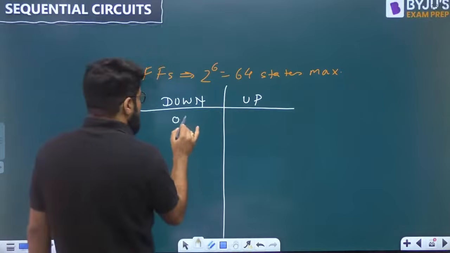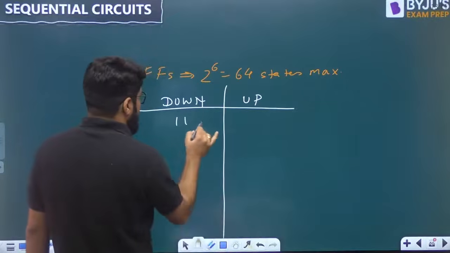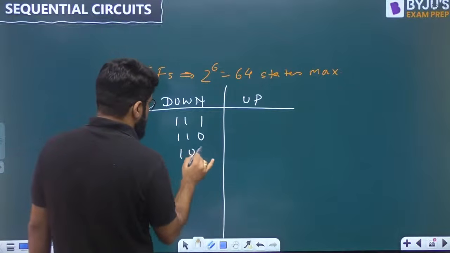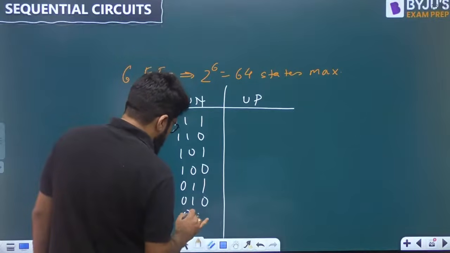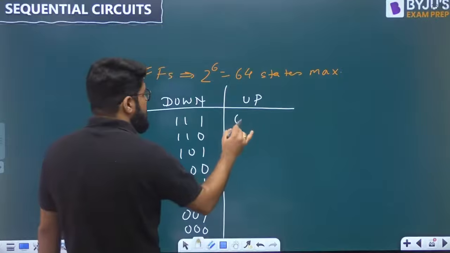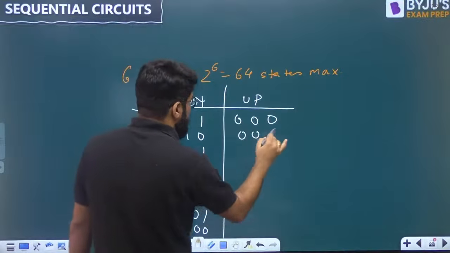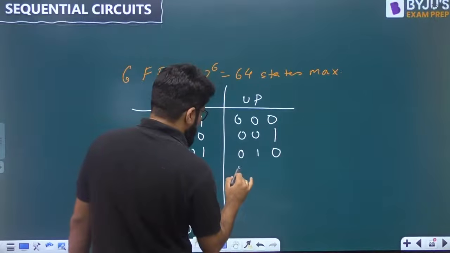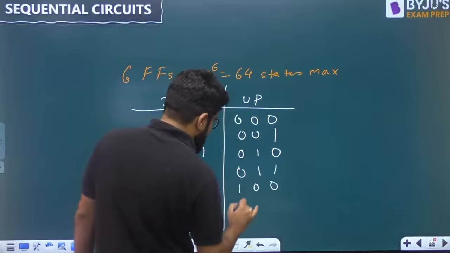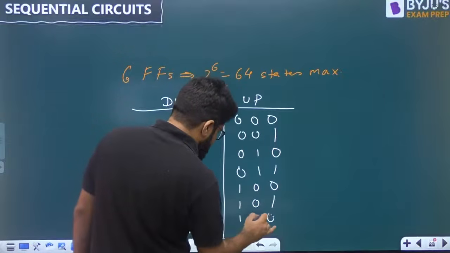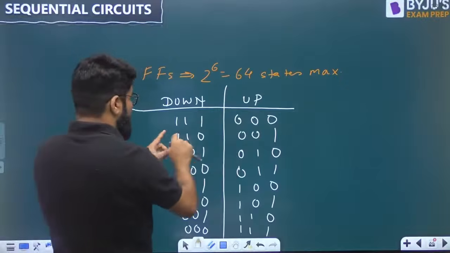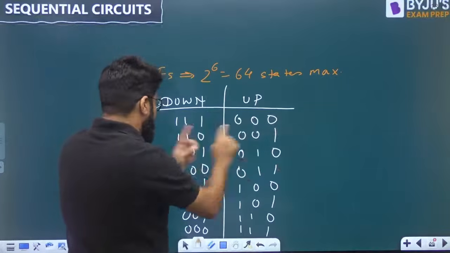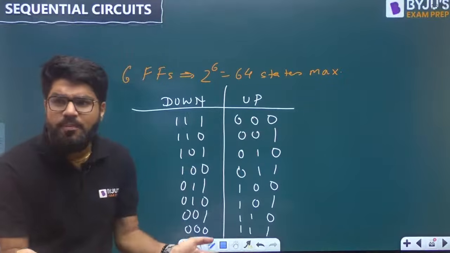Dekho, down means I start 111, 110, 101, 100, 011, then 2, then 1, then 0. Up means 000, 001, 010, 011, 100, 101, 110, 111. Is it possible or not? Dekho, the only difference is 111 is 000, 110 is 001, 101 is 010. So all Qs are complemented of each other.